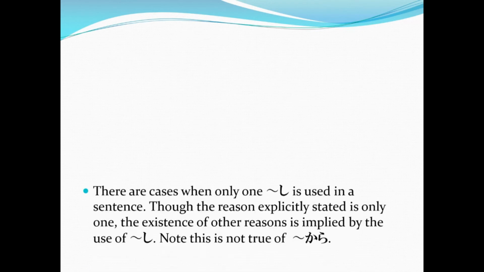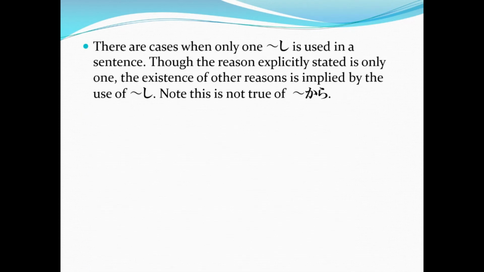Now, there are cases when only one shi is used in a sentence. Though the reason explicitly stated is only one, the existence of other reasons is implied by the use of shi, which is not the case for kara. Again, the reason explicitly stated is only one, but the use of shi implies that there are other reasons.